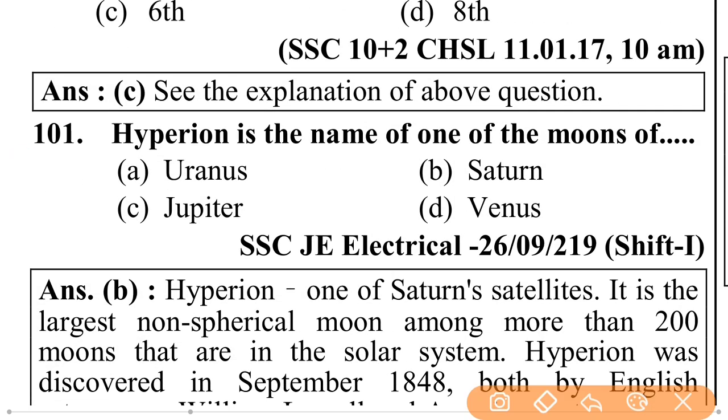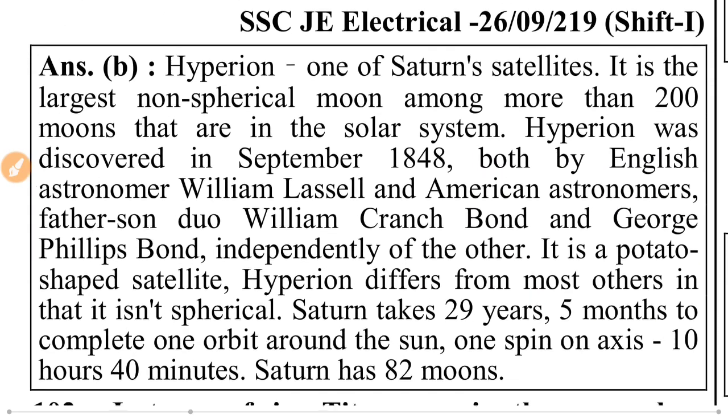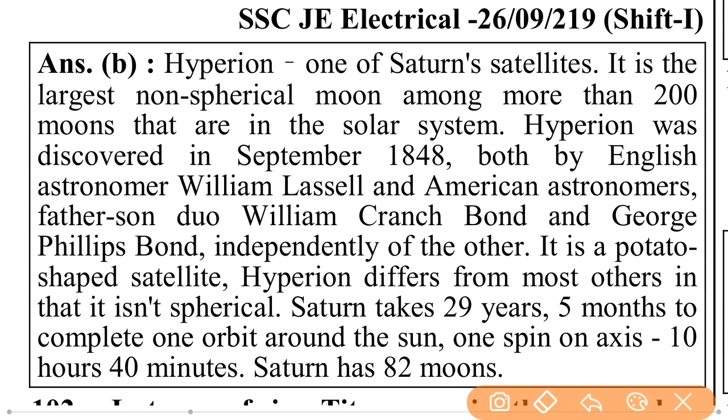Hyperion is the name of one of the moons of Saturn. Hyperion is one of the Saturn satellites. It is the largest non-spherical moon among more than 200 moons in the solar system.